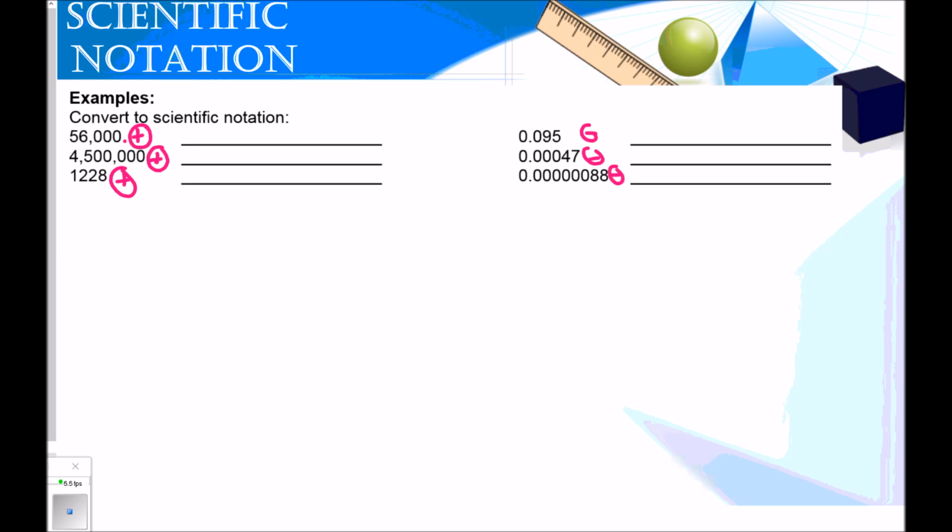So my decimal is here, and I'm moving it 1, 2, 3, 4 times. So it's 5.6 times 10 to the 4th, and it will remain positive because it was a large number. Over here on the right side, I'm moving it 1, 2 times. So you get 9.5 times 10 to the 2nd power, but it's negative because I started with a small number.